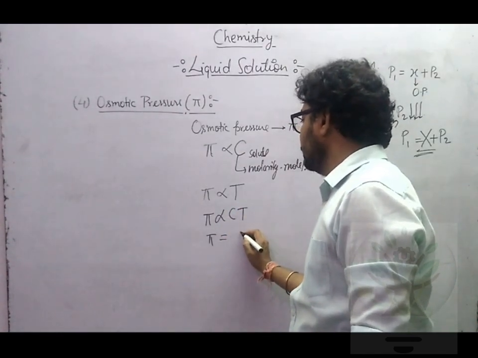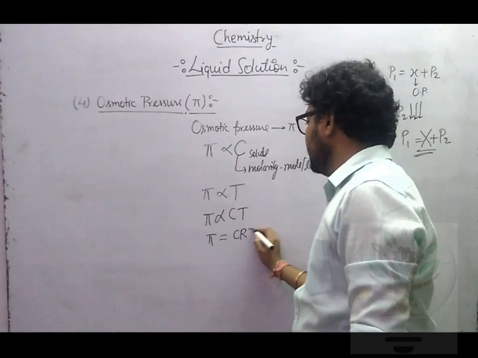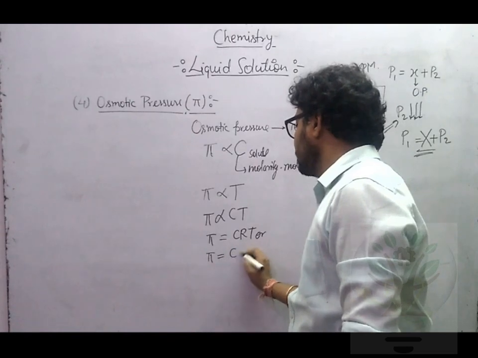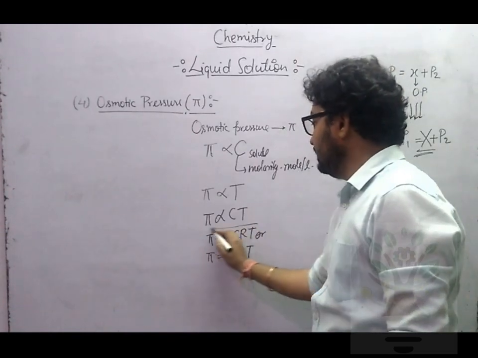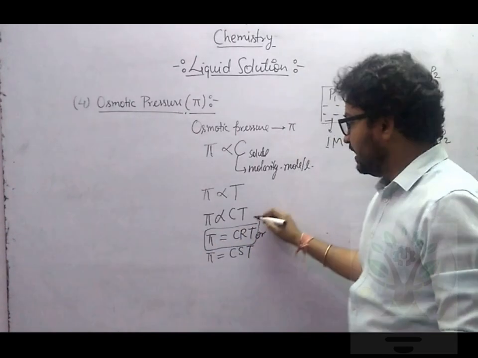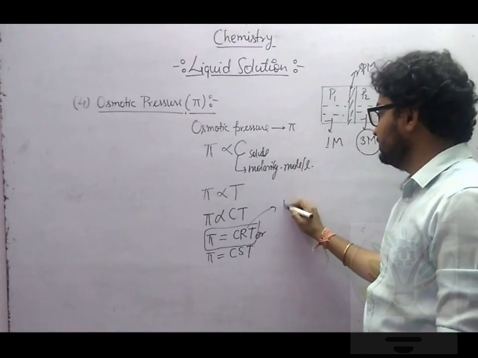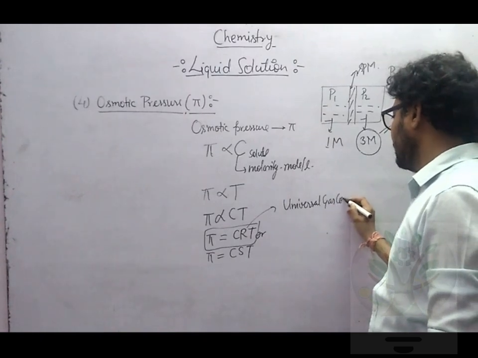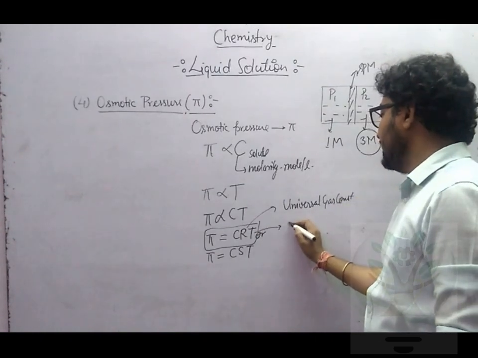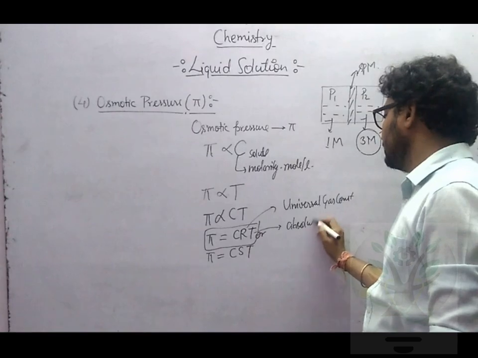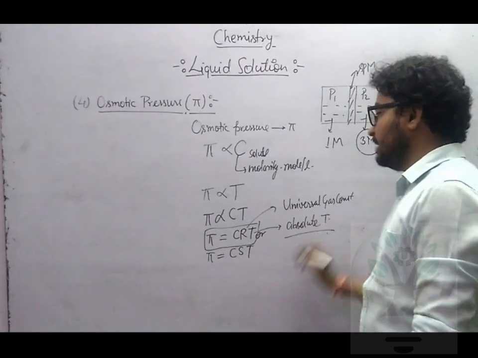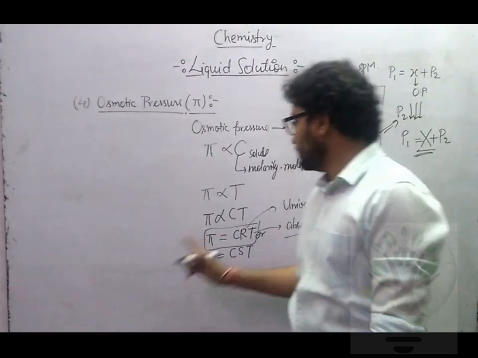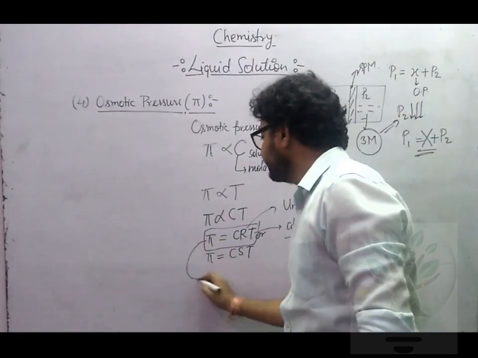or pi will be equal to CRT. R and C are the same. R is what? Universal gas constant. What is T? T is absolute temperature. So this is the formula for calculation of osmotic pressure. Osmotic pressure equals CRT.